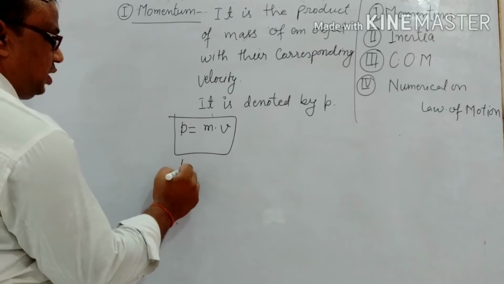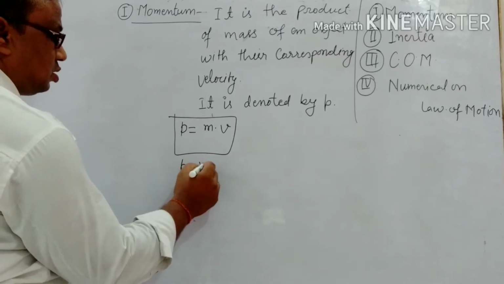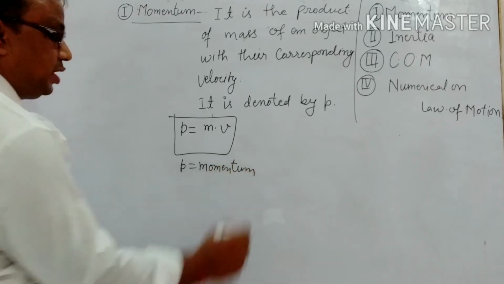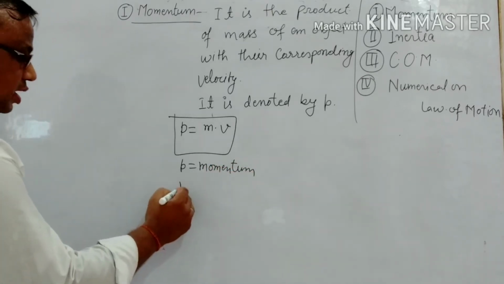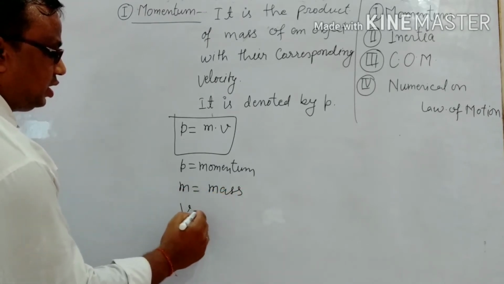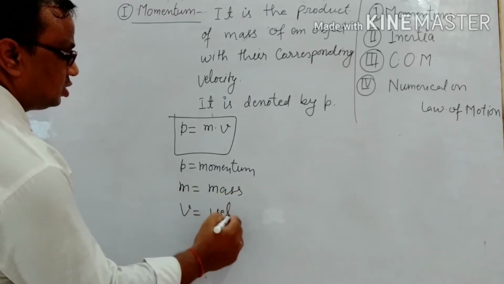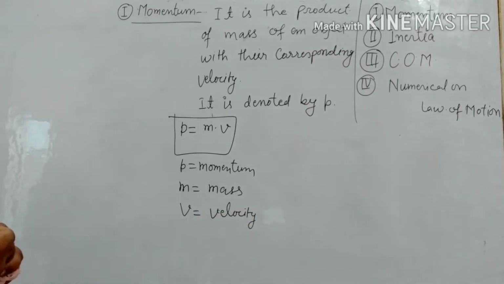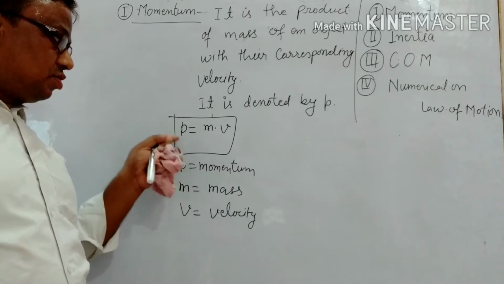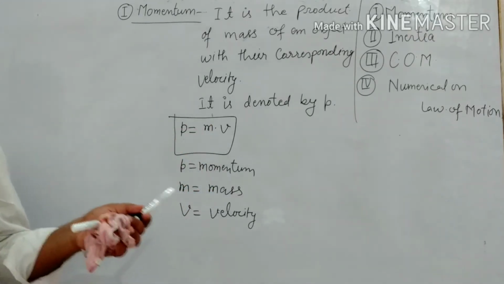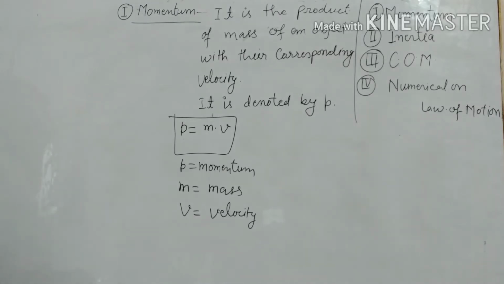Here p is momentum, m is mass, v is velocity. Clear, everyone? p is momentum, m is mass, and v is velocity.